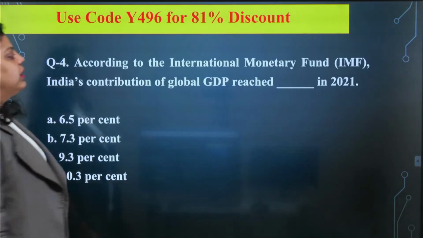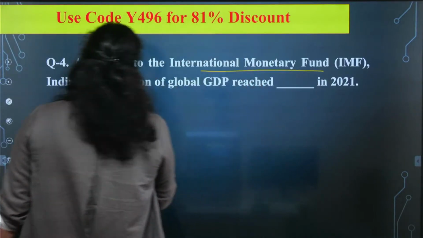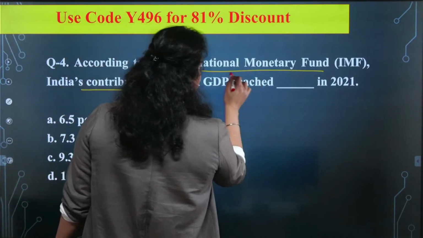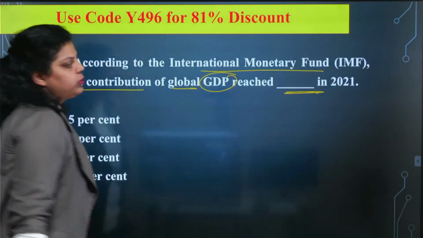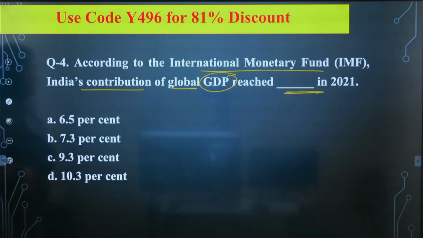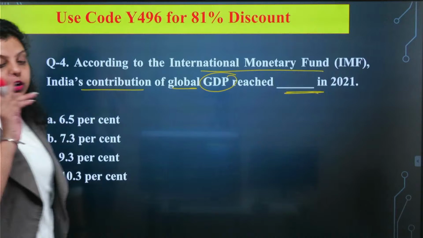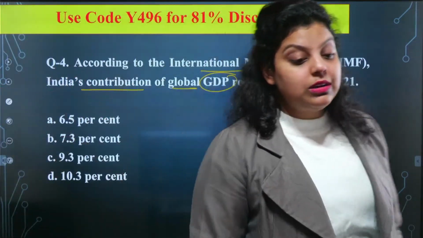Now, according to the International Monetary Fund (IMF), India's contribution to global GDP reached dash in 2021. Is it 6.5, 7.3, 9.3, or 10.3? We have discussed this chapter in the paid classes already. We have covered all this data. So do let me know which of the following is correct. You have to give the right answer because I have already covered all these questions in the conceptual classes.